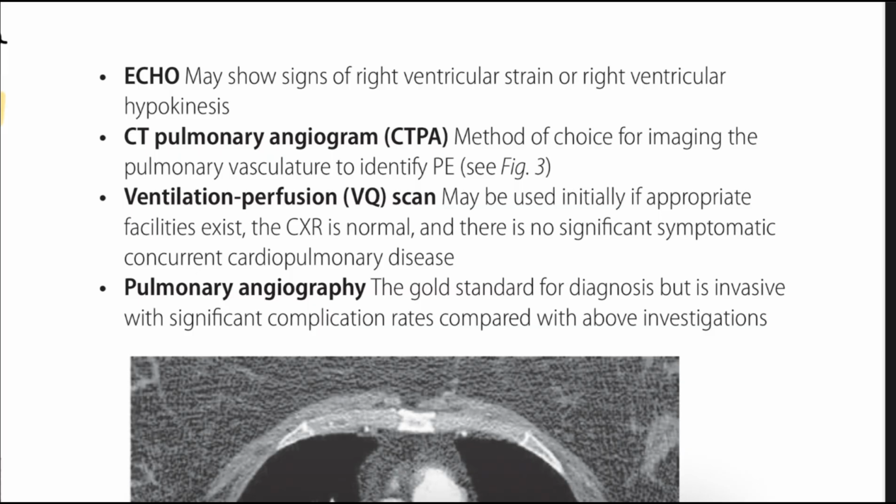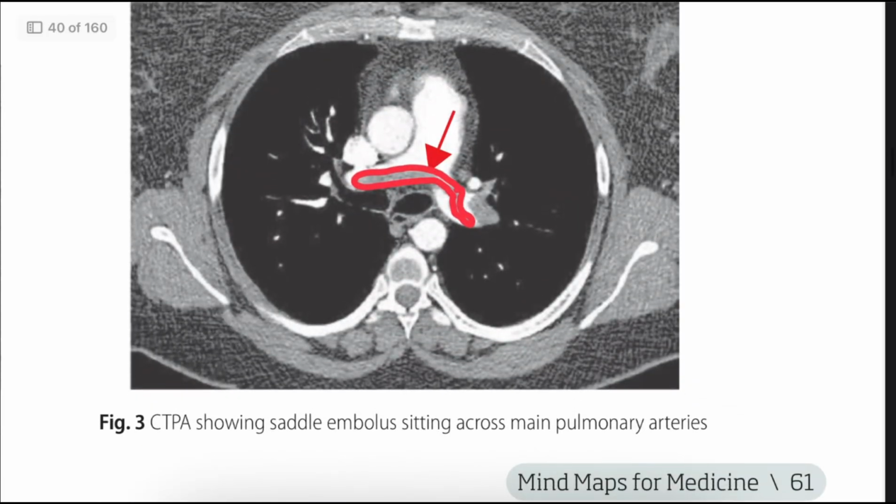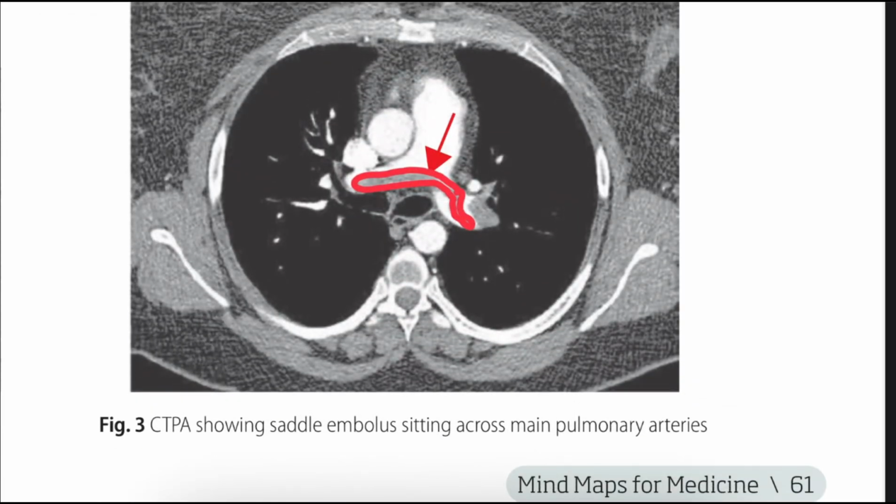Okay, so next we can do an echo test. It will help to rule out right ventricular strain and right ventricular hypokinesis. Next, we can do CTPA, computerized tomography pulmonary angiogram. This is very important. This is the main gold standard test for examining the pulmonary vasculature to identify pulmonary embolism. You can see this type of structure here. I'm marking it. You can see this type of markings. We call that pulmonary embolism.